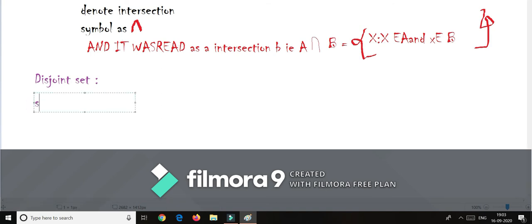Suppose A is equal to the set of 1, 3, 5, 7 and B is equal to the set of 2, 4, 6, 8. We see that there are no common elements in A and B. Such sets are known as disjoint sets.